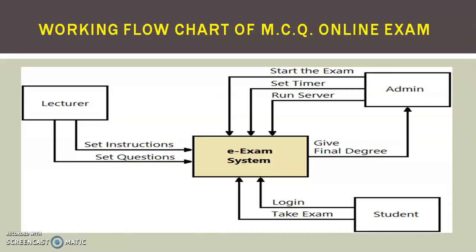So we will understand this by a working flow chart of MCQ online exam. You are a student, so you log in with IDs and take examinations, it will be there in the e-system. Lecturers or professors, they will set the instructions as well as the question bank. This question bank will be given to the university. The university, with the help of software or set timer, chooses some questions, and when students pass, at the administration level, the degree is given once again by the admin. So this is the total working flow of the university.